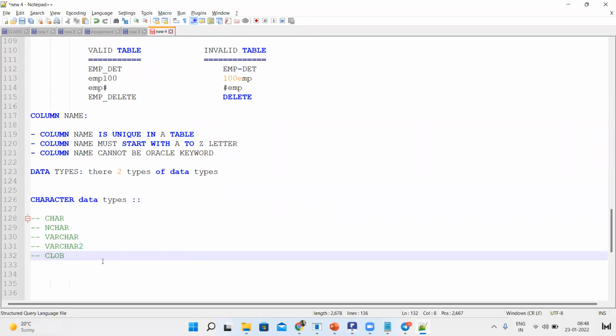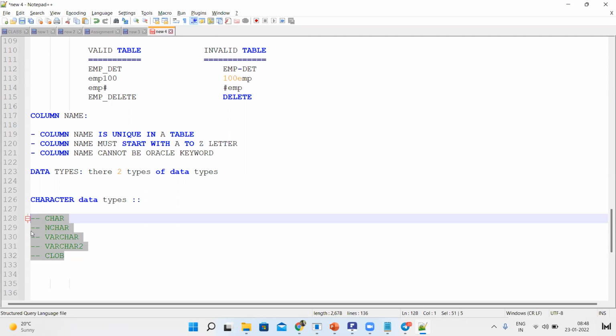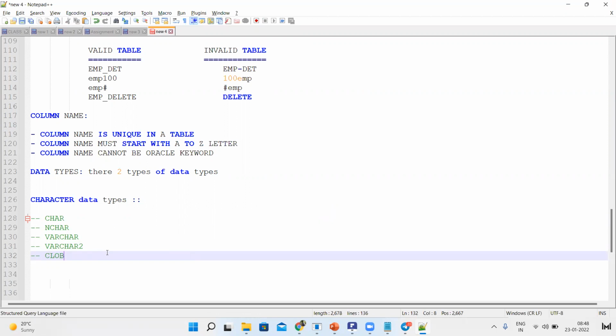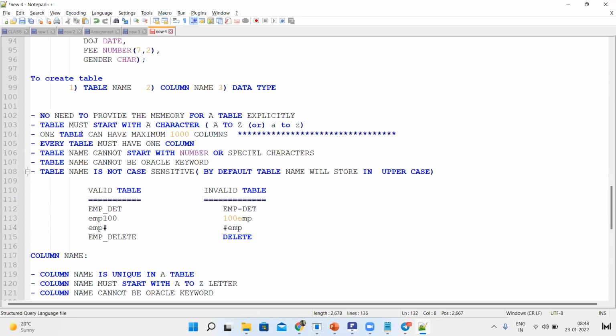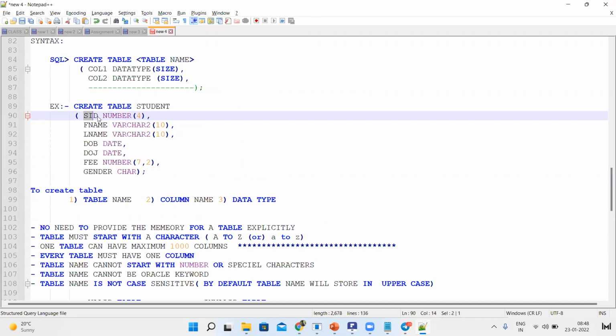These all are the character data types available in our Oracle database. Based on the data which you want to insert in that column, we can declare it.